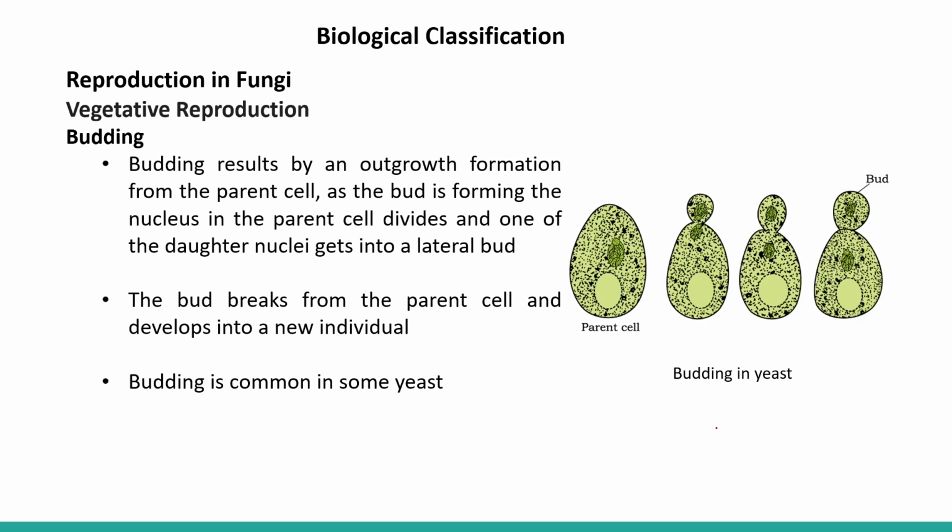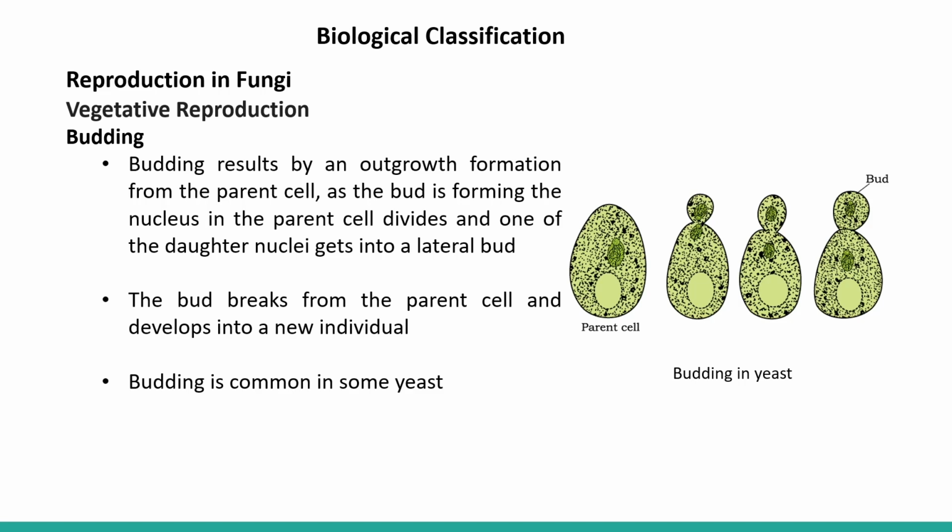Budding. This is a very common type of vegetative reproduction found in yeast. So what happens at the time of budding? A small outgrowth is formed from any side of the yeast cell. The nucleus goes to that particular site and a small outgrowth is given. So the nucleus also divides at that particular tip point where the bud is formed.